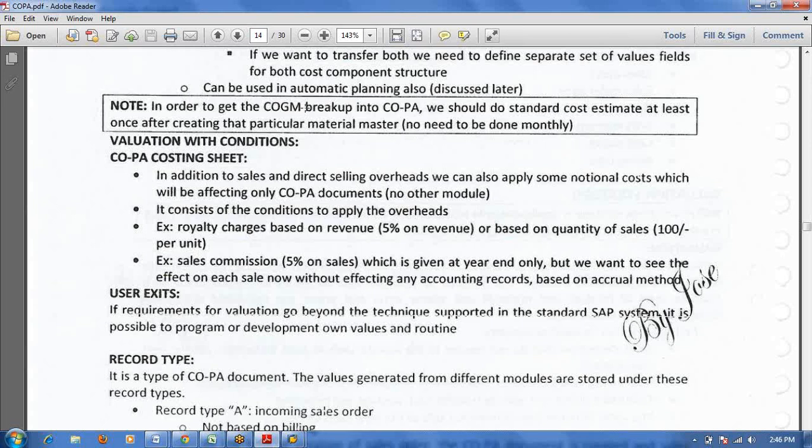We release the cost estimate for X and Y, but for Z through MR21 you maintain 1000 or 2000 rupees manually. In that case the system will throw an error message at billing time, because if you don't release the cost estimate, we won't get the bifurcation in the COPA module.